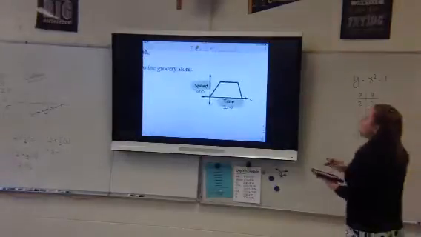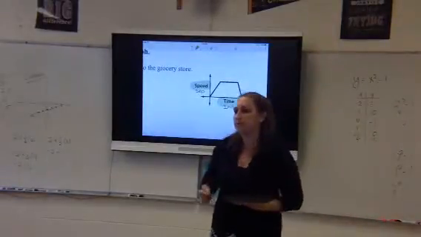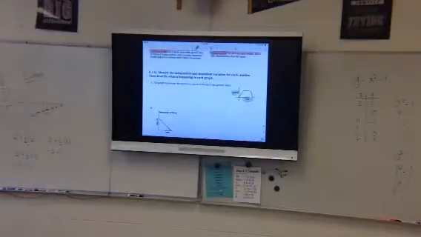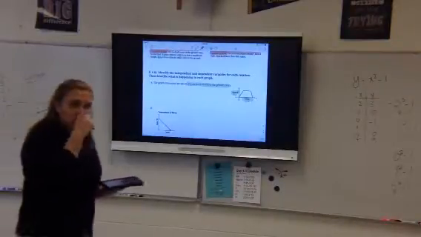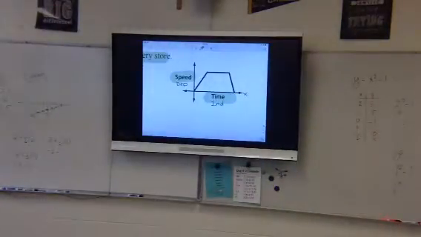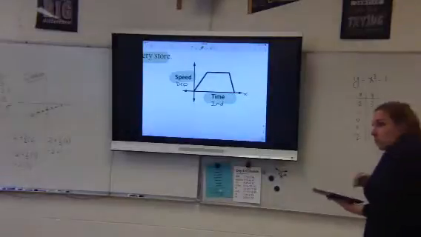All right, so now, how would we start a description here? Start a description for me. What's going on in this picture? Well, there's a square, and it starts at the bottom, and the line goes up. Okay, no, I want a description based on the information they gave you. It tells you right here what's going on. The speed of the car as it travels to the grocery store. What is going on here? Tell me what's happening. Okay, John, try again. So, the car is starting and it's leaving, and so it's going to the grocery store.